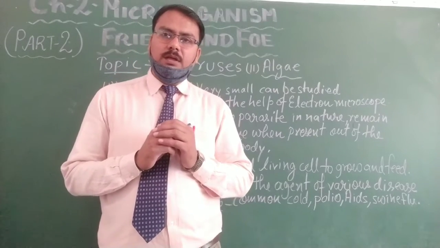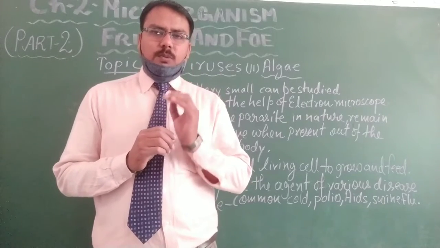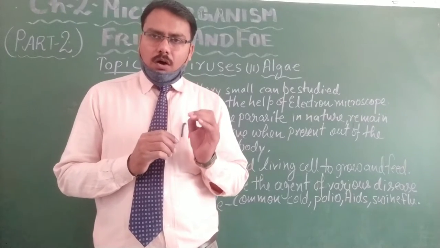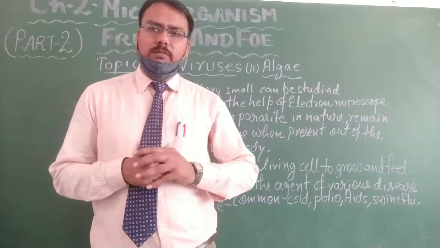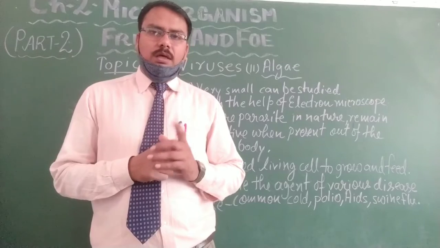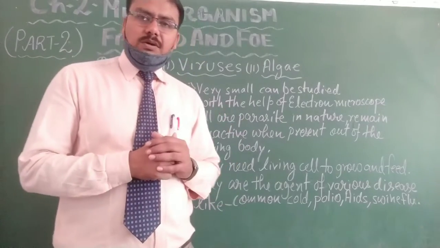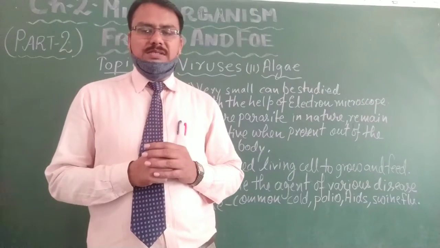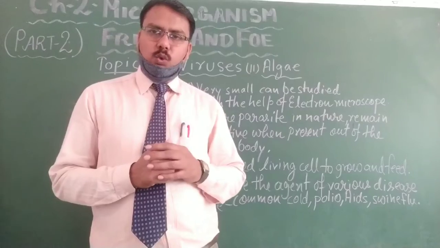So student, to see any very tiny particles or organisms, we take the help of a very powerful microscope known as the electron microscope. So this virus can be seen only under a powerful electron microscope.